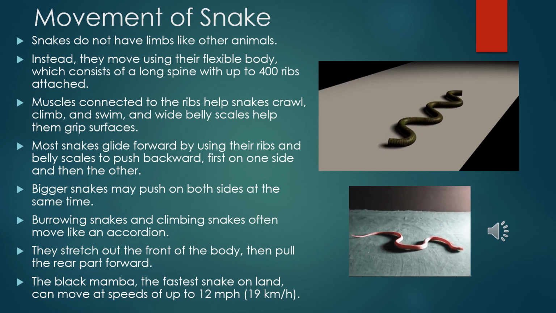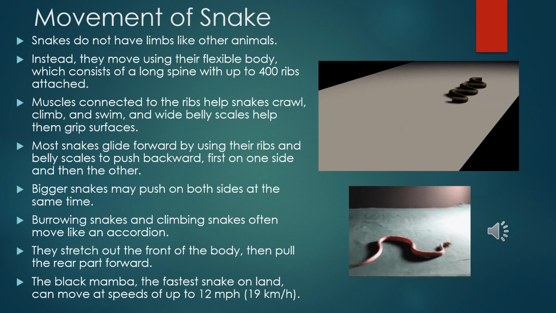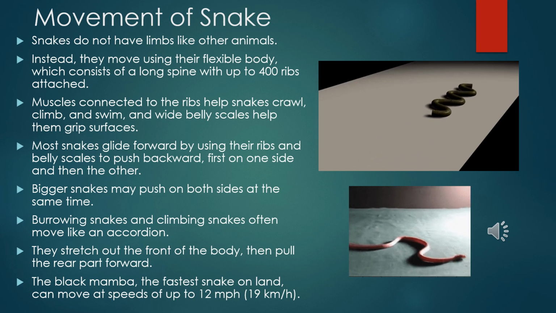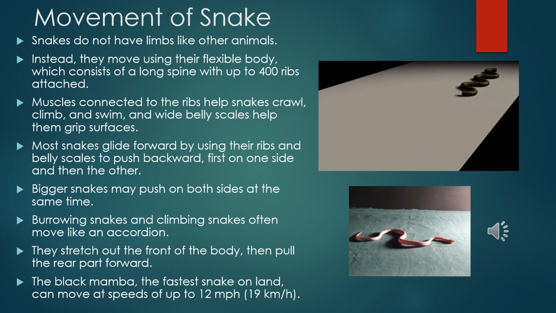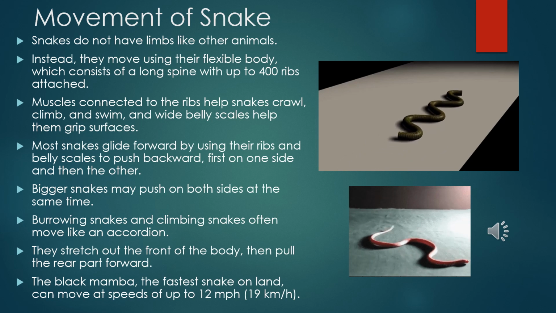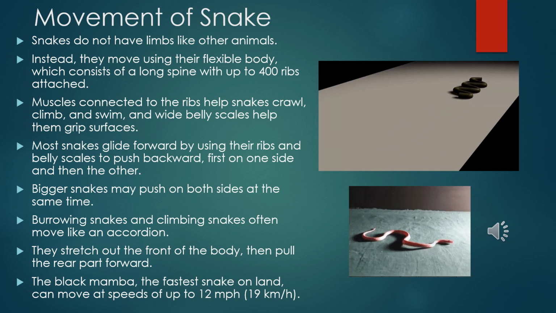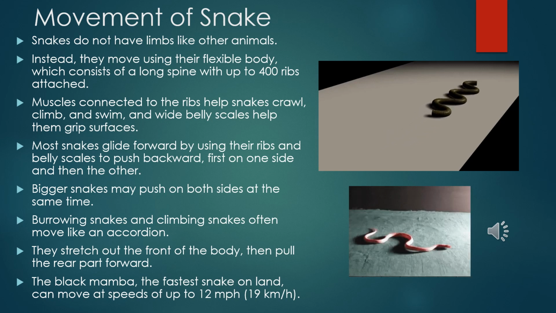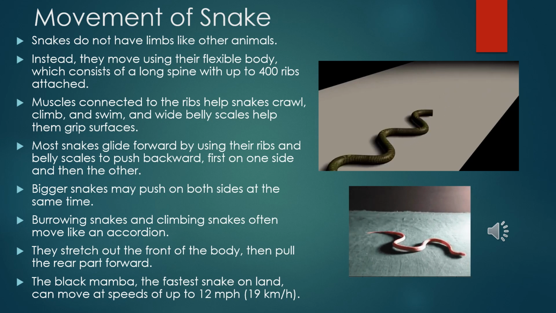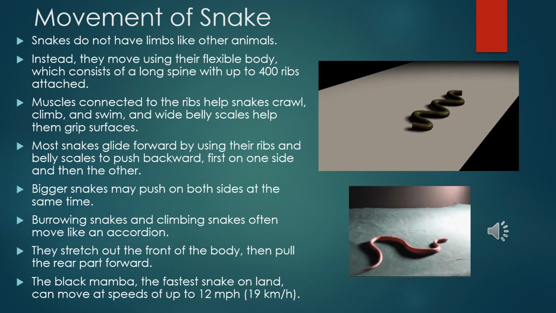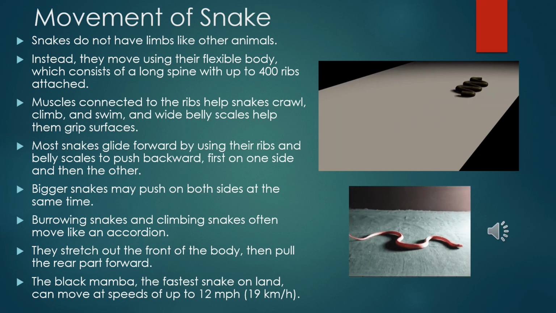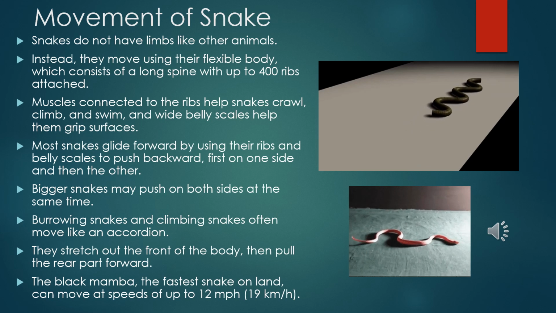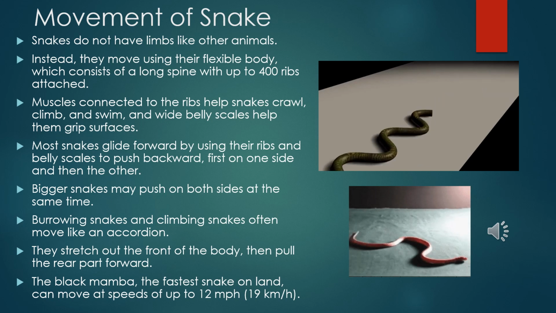Snakes are also vertebrates. The snakes have a long backbone and many interconnected muscles that help them to slither. These muscles contract, making the body wriggle up into a bundle and then extending the front end of the body to move forward. The black mamba, the fastest snake on land, can move at a speed of up to 12 miles per hour, or we can say 19 kilometers per hour.